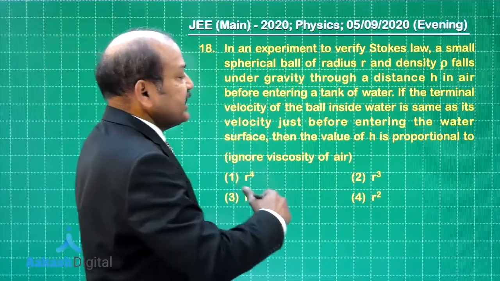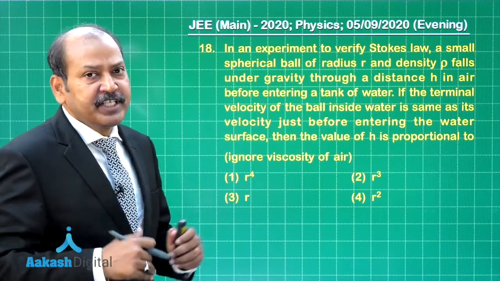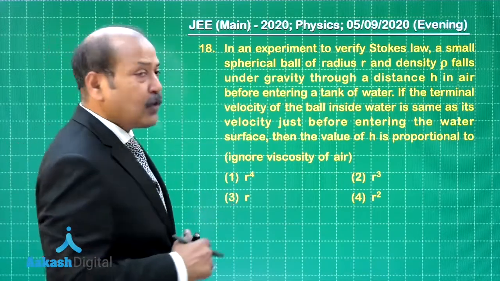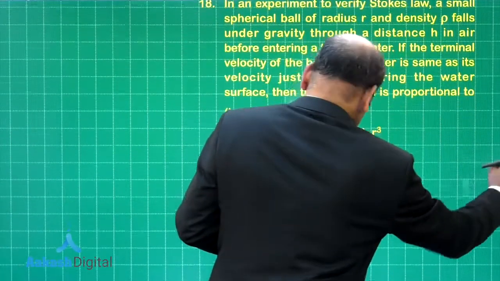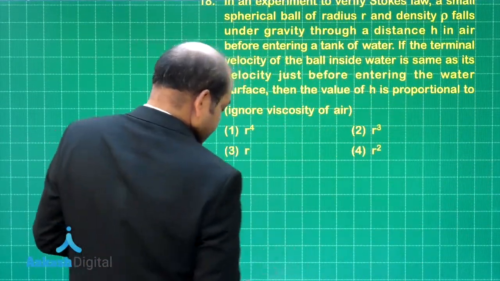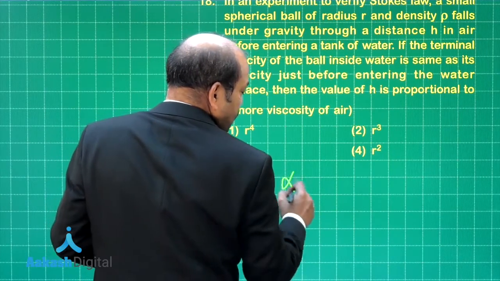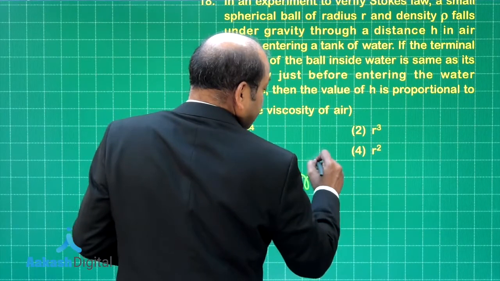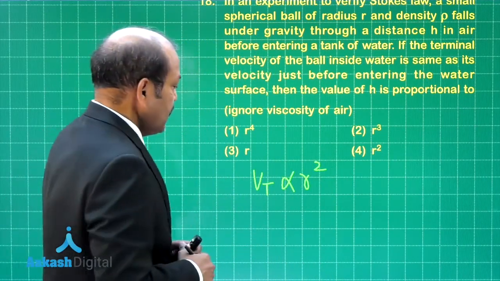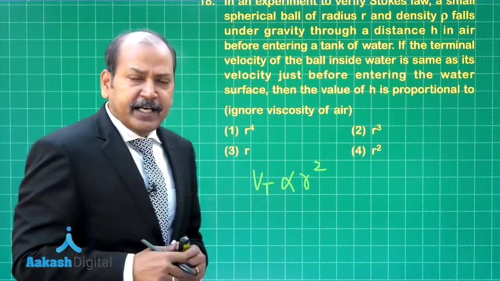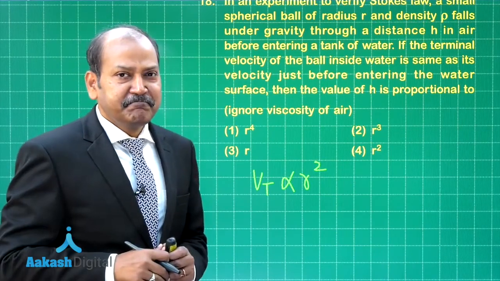Now, the velocity after it has fallen through height h is root 2gh, is it not? And that is also equal to its terminal velocity. So, we have first of all the expression for the terminal velocity. We know that it is proportional to r square. The expression for terminal velocity in fact is 2 divided by 9 eta into r square into rho minus sigma into g.